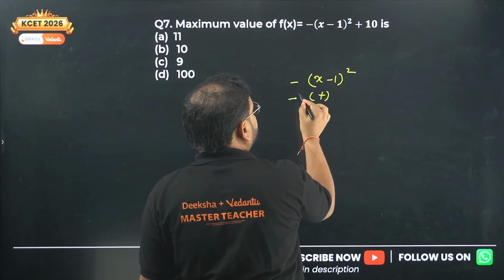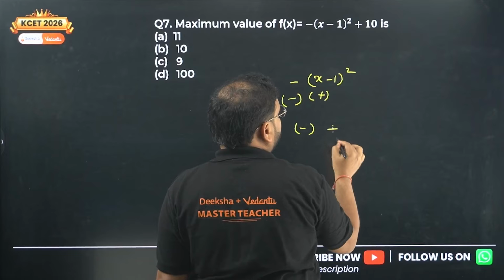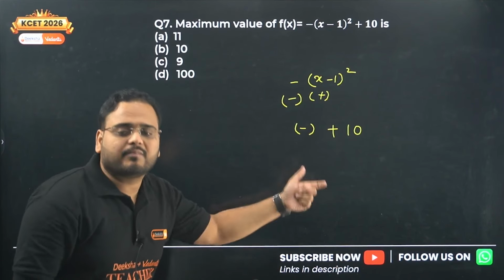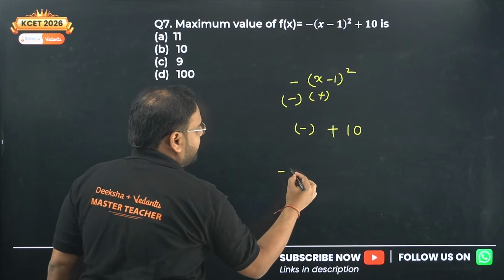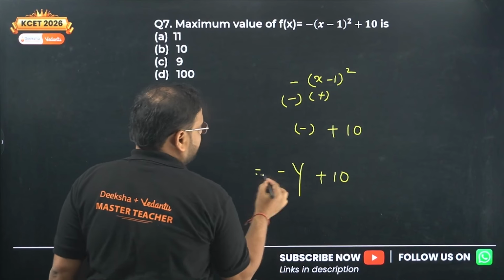Outside we have negative. Here, what is the result? Sir, negative. Negative plus 10 I have. Any negative number plus 10 I have. This will be having maxima. Let me write it like this: minus of, let's write it as y plus 10. This is a function of something.